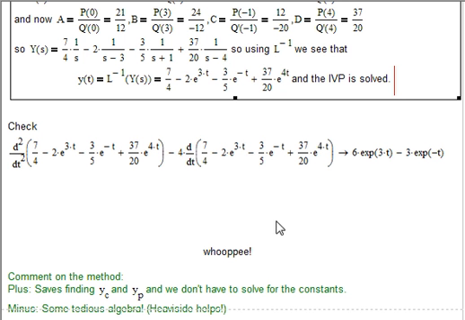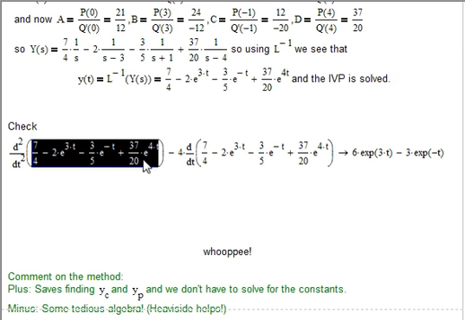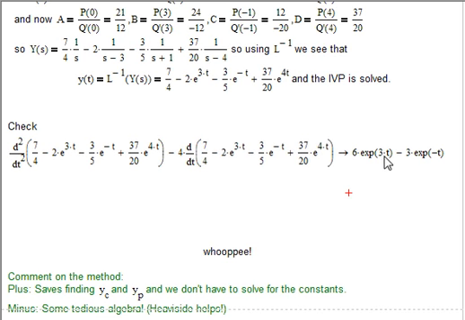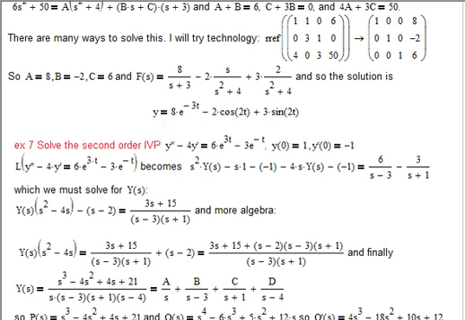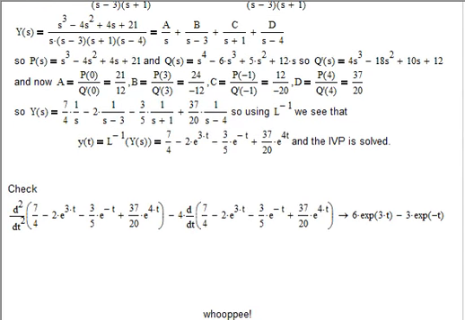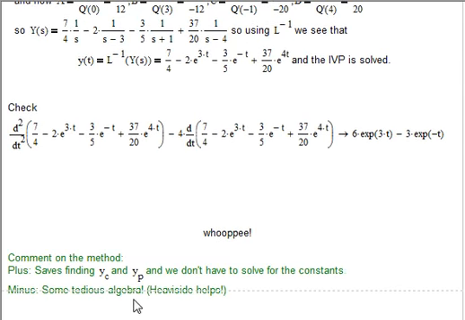And just for the sake of the argument, let's see if indeed it is the correct solution. So I can take the second derivative of this using my technology, subtract 4 times the first derivative of this using my technology, and look what I get. 6 e to the 3t minus 3 e to the -t, and I hope and pray that that's what the equation says it should have there. So, despite the fact that I think the book answer on this is different from mine, I checked my answer and it's correct. So I do feel good about that.